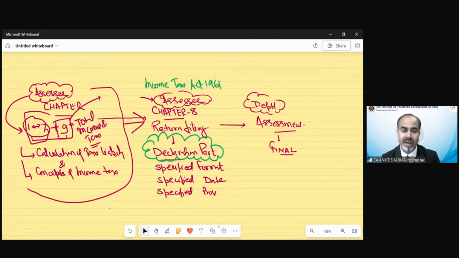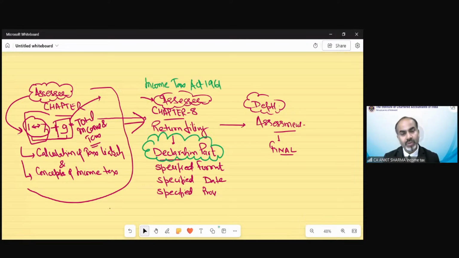Whatever income we have calculated under different heads of income or clubbing provisions or TDS or advance tax, etc., the whole amount we have calculated, we have to present that information to the income tax department. So chapter 8 is going to explain that whatever tax liability you have calculated, you have to declare that liability to the income tax department.